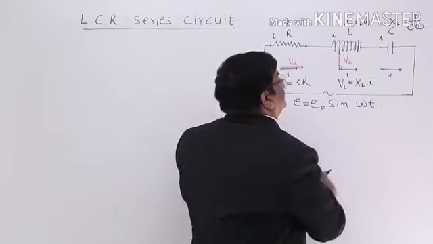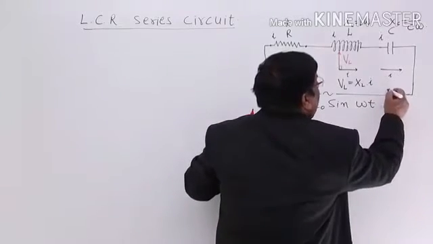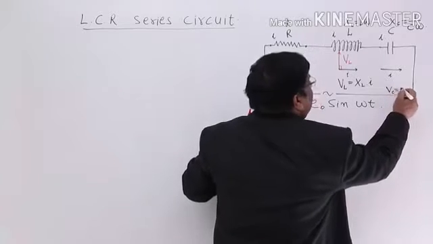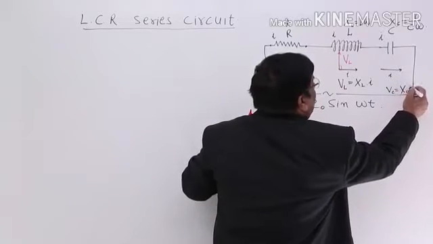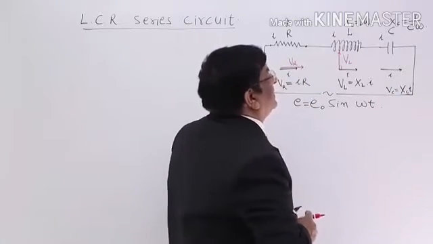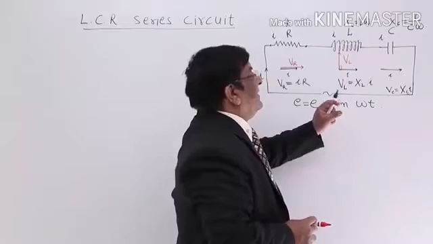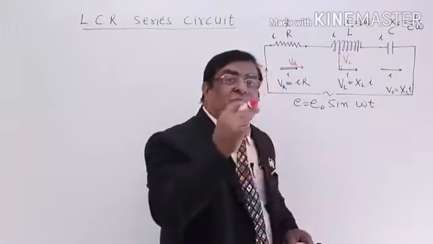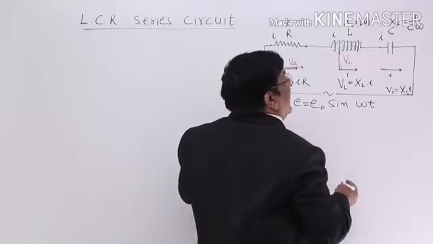Now, in case of capacitor, how much will be the potential difference? Answer, potential difference is equal to XC multiplied by I. And how much is the phase difference? In this case, I is leading and V is following it. V is lagging.